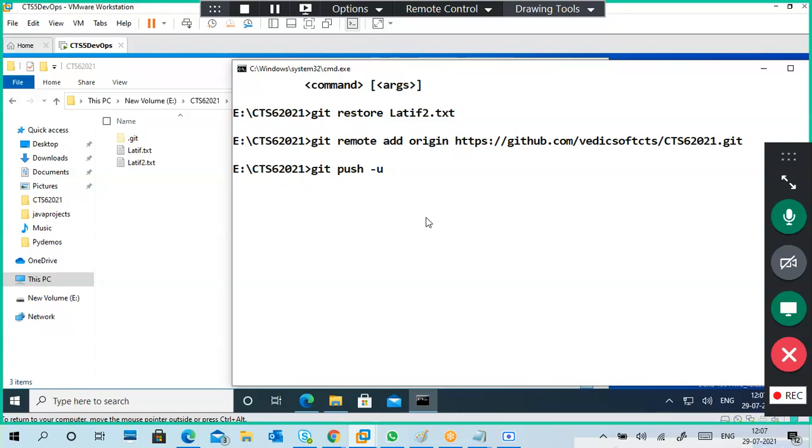They should require a username and password. Generally, for the first time it will ask for a username and password, and for the second time it may not ask. So we'll go with the general one only: origin master, to connect to the remote one.